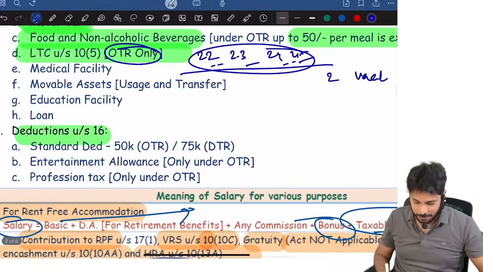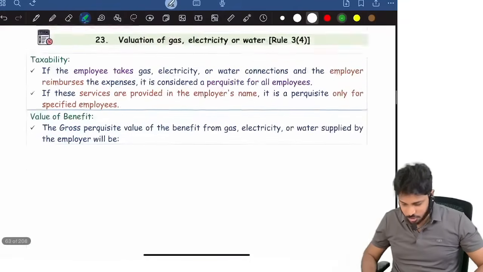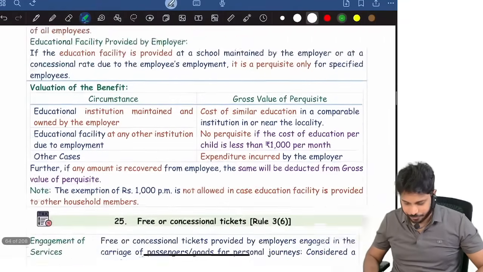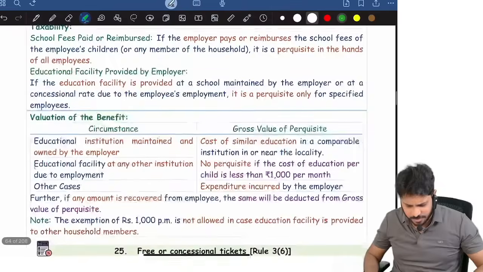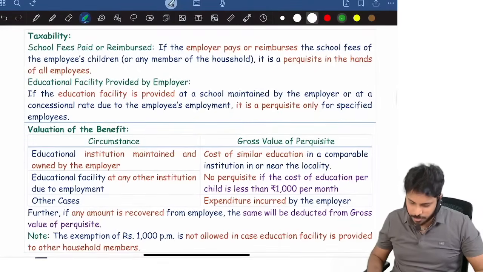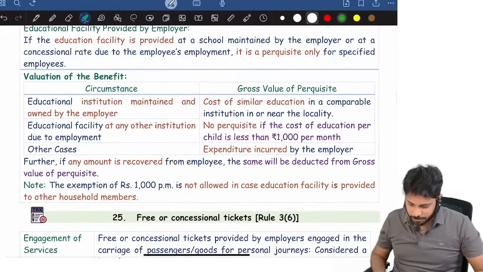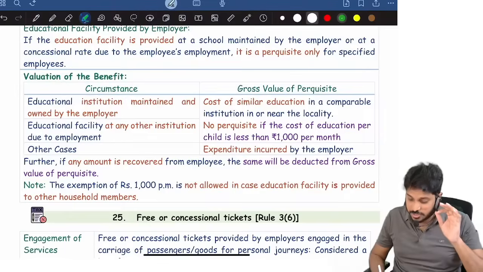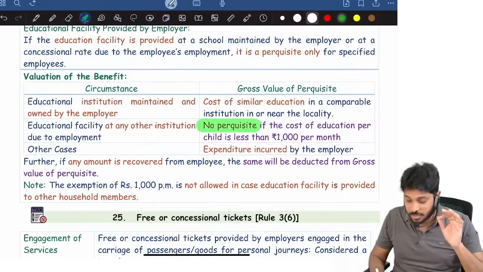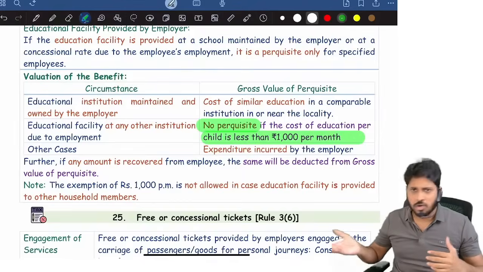Okay. Medical facility, let me show you once better. Okay, education facilities that first we will see. If education facility is provided for the employee's children purpose, and if the cost of similar education is not exceeding 1000 per month, no perquisite at all, no limit on number of employees.